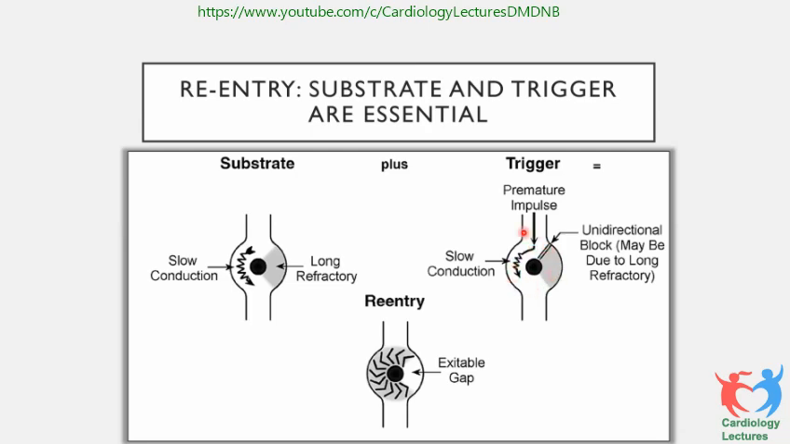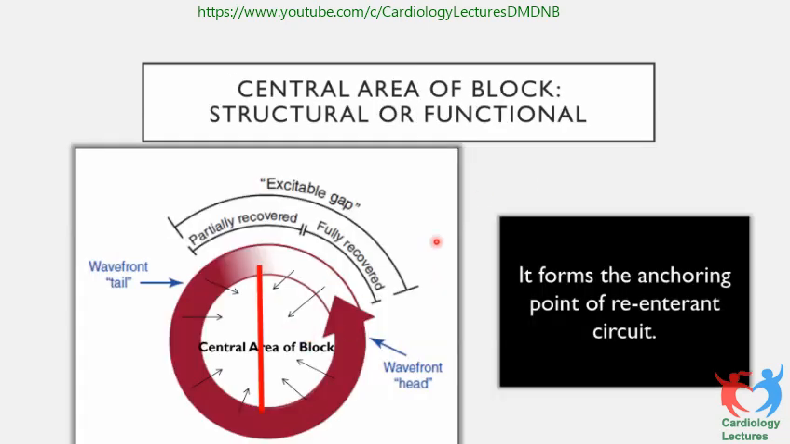So there has to be a situation where there is a substrate, there has to be a re-entrant mechanism, there has to be a trigger. That is how it will produce a re-entrant arrhythmia. If we make it a little bigger, the central area of block could be structural or functional. Here it is. See, for example, if this is the excitable gap, it is partially recovered, and here it's fully recovered. So when the wavefront is going like this, and the tissue has recovered, it will stimulate this, and that is how re-entry is set up.